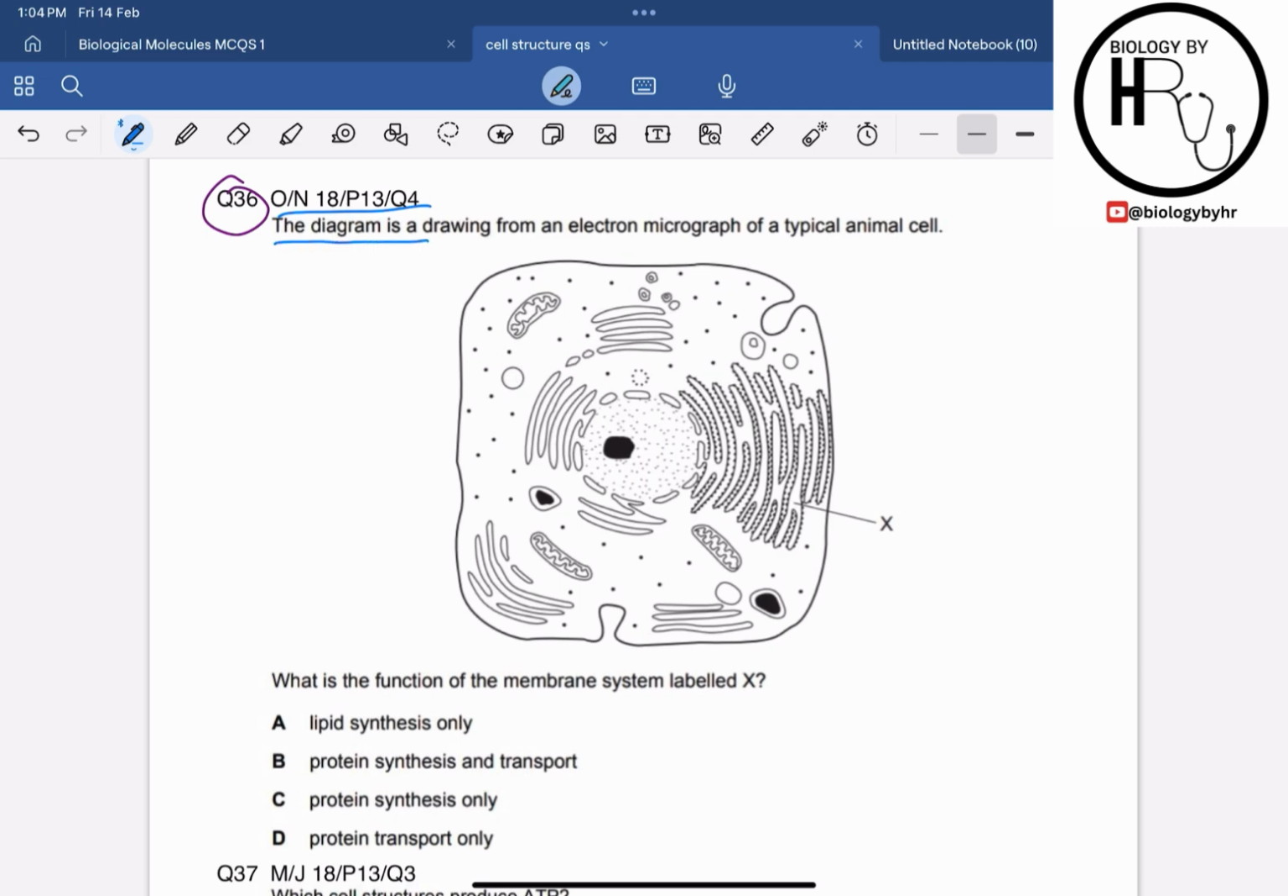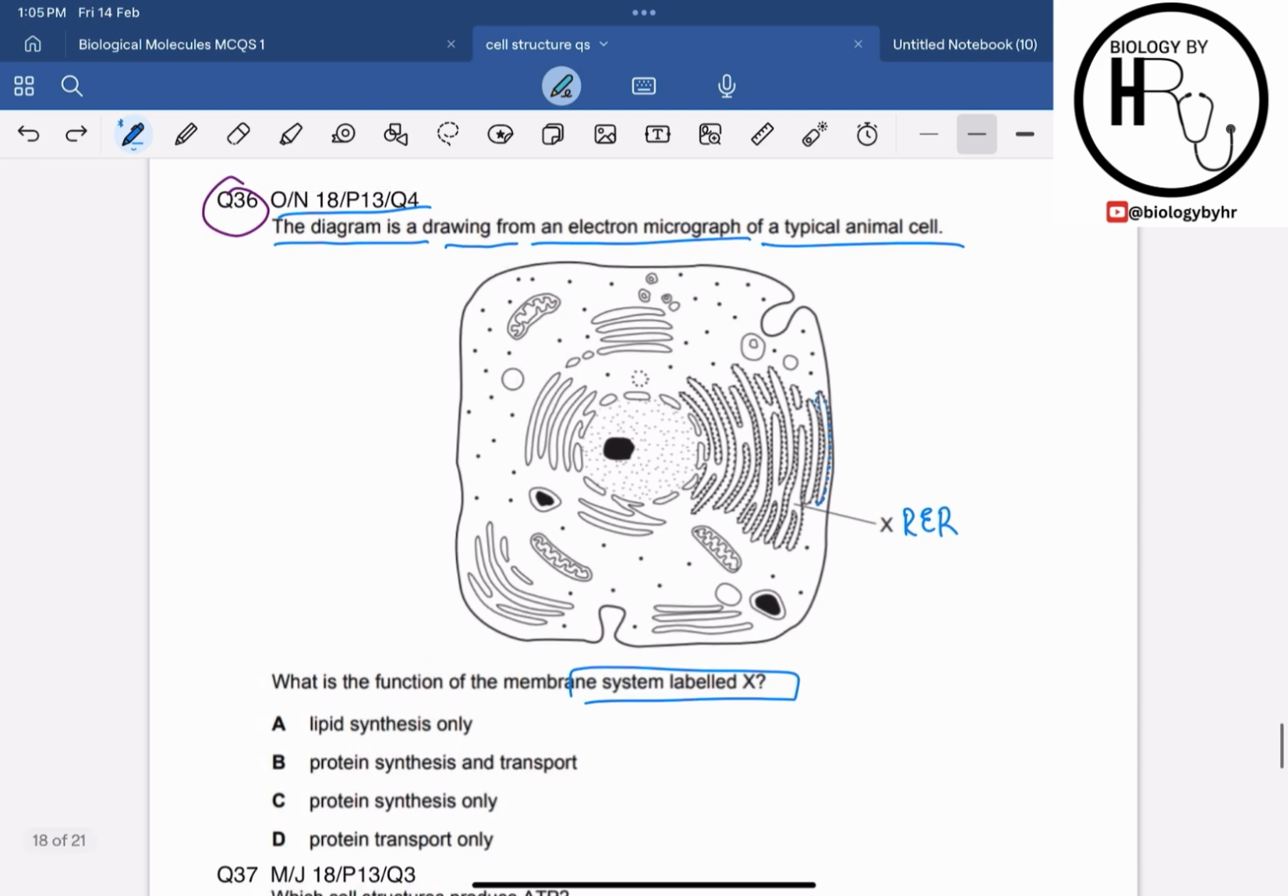It says that the diagram is a drawing from an electron micrograph of a typical animal cell. What is the function of the membrane system labeled X over here? Alright, so first of all, let's discuss the structures in the cell, right? X over here is basically showing the rough endoplasmic reticulum. How do you know that it is a rough endoplasmic reticulum? By the ribosomes which are attached to its membrane. The dotted structures are the ribosomes which are attached to the membrane. This whole is the nuclear envelope, which is a double membrane bound structure, right?